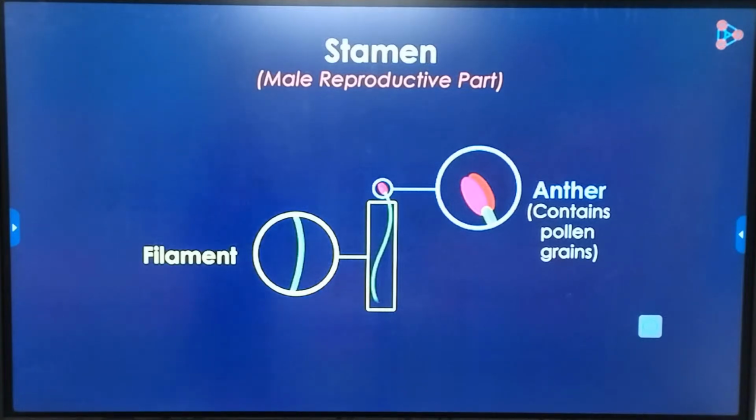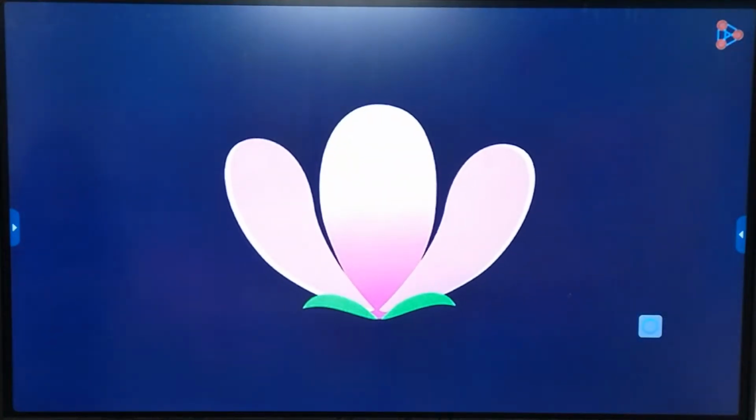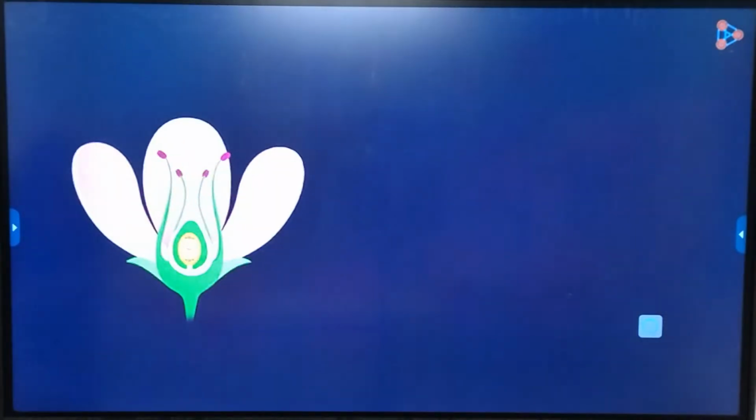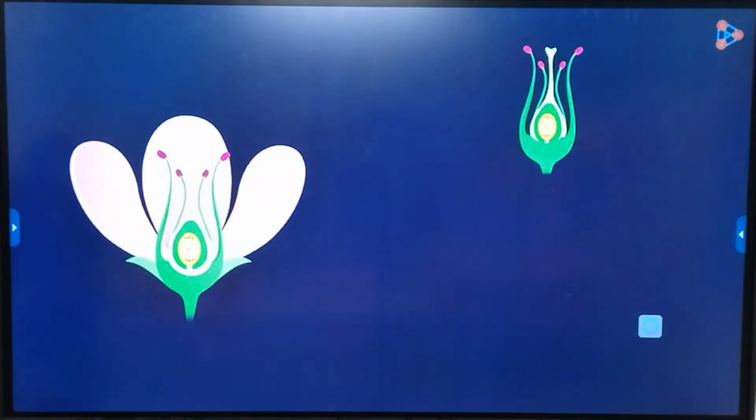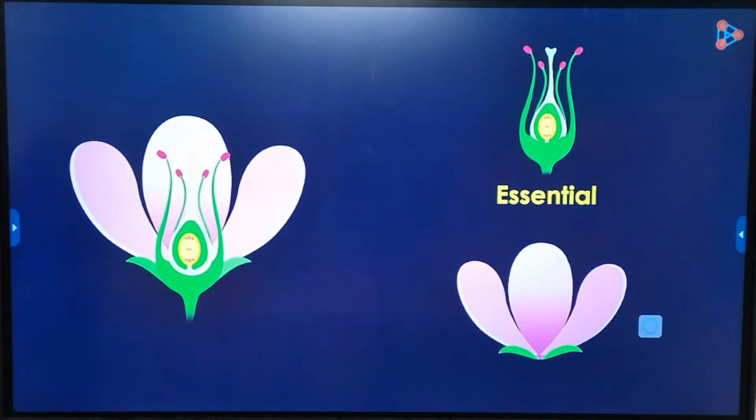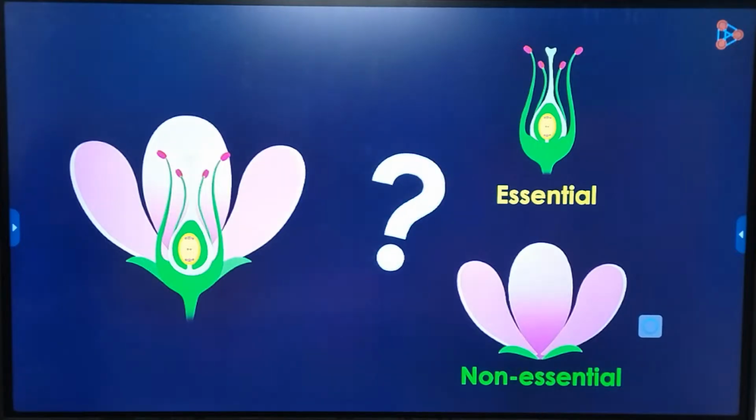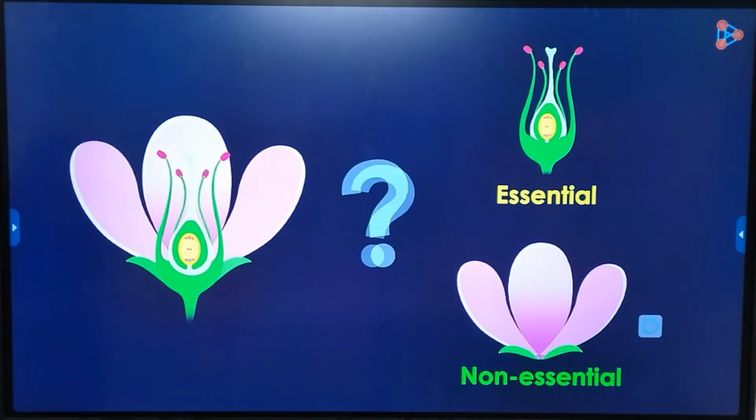Now the next structure in our list will be these delicate and colorful ones. We know these structures, right? They are called petals. And these lower green colored structures are known as sepals. Now, among all these structures, the male and the female reproductive organs are categorized as the essential parts, whereas the petals and the sepals are categorized as the non-essential parts. But why is this? Are they not necessary for the flower? No, that's not the case. They are necessary, but let's see how.